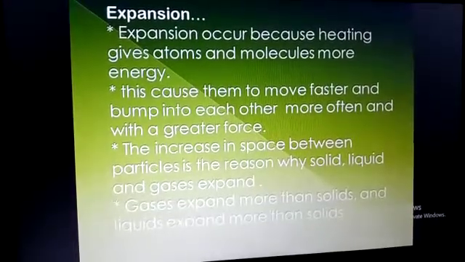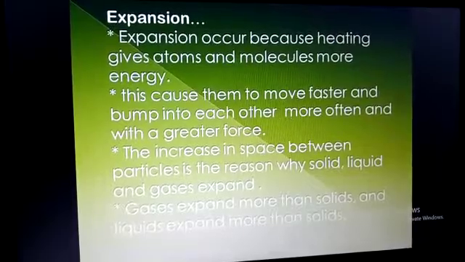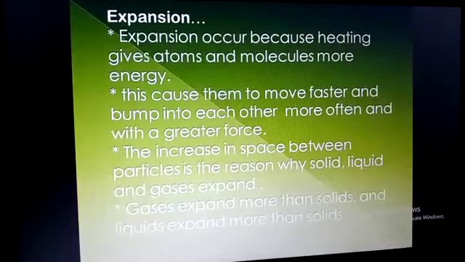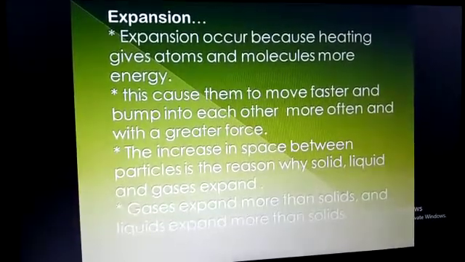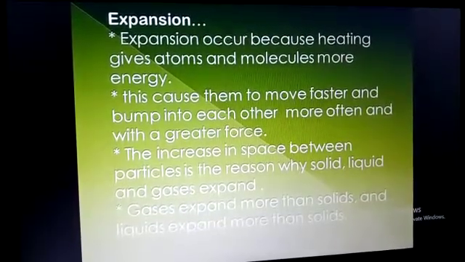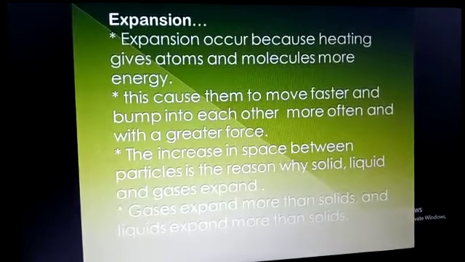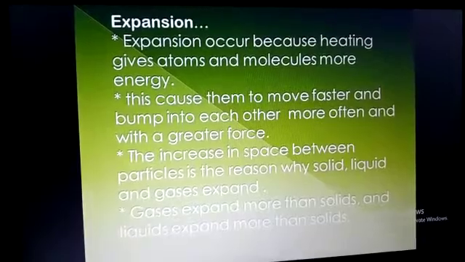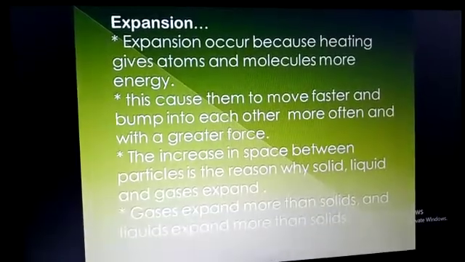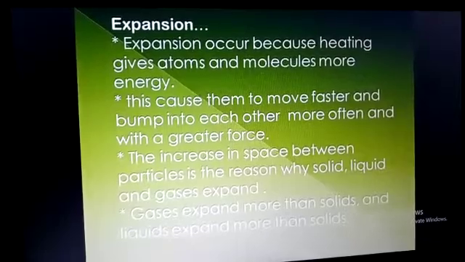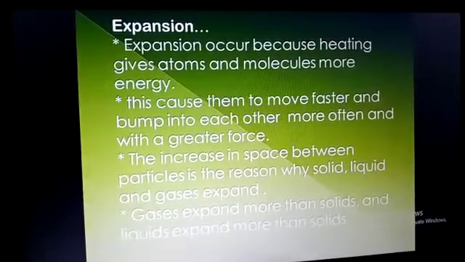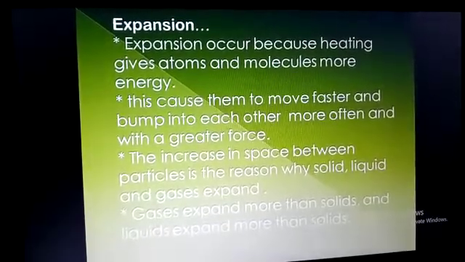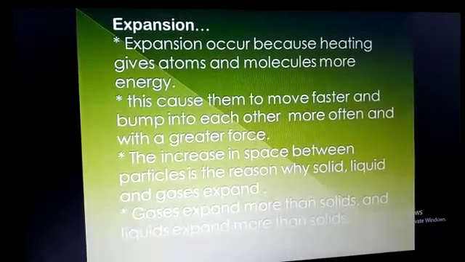Expansion occurs because heating gives atoms and molecules more energy. This causes them to move faster and bump into each other more often and with a greater force. The increase in space between particles is the reason why solids, liquids and gases expand. Because the gap or space between these particles is increased, that is why solids, liquids or gases expand or spread out. Gases expand more than solids, and liquids expand more than solids.